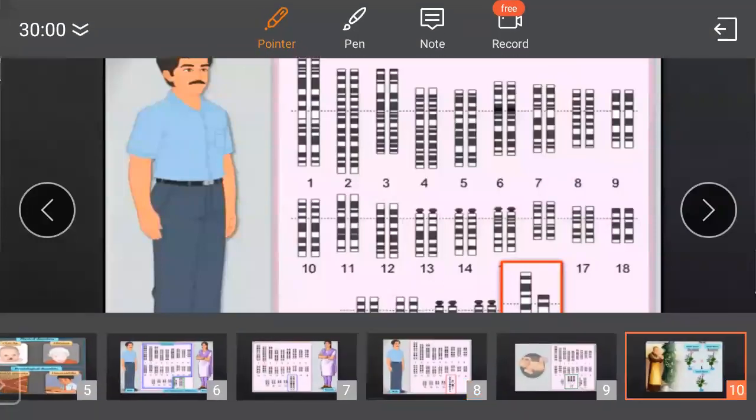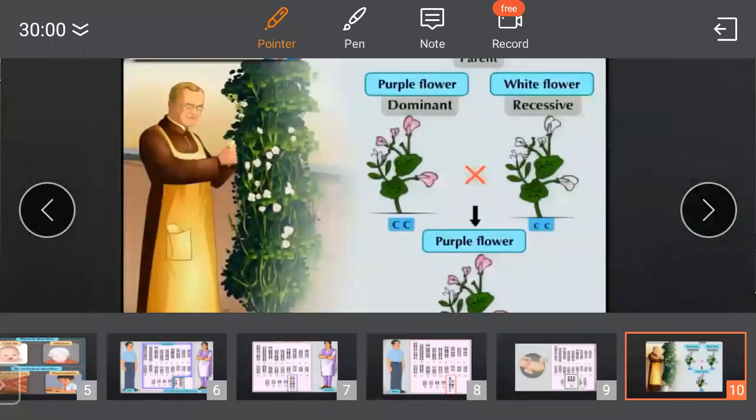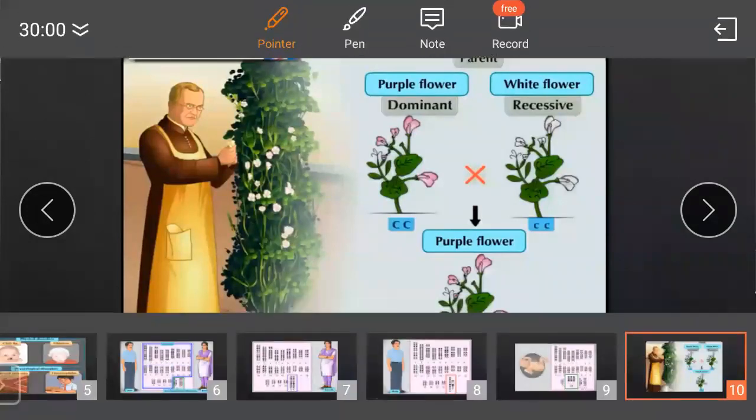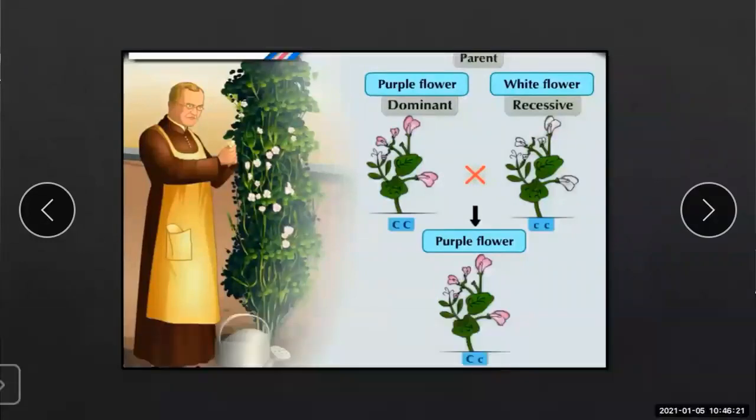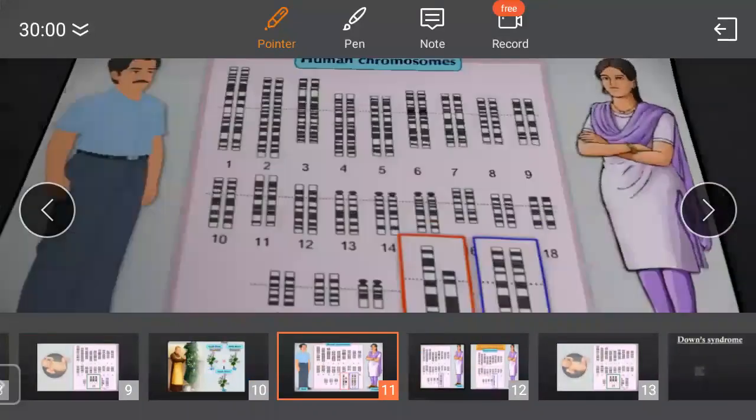Now, moving further. Just now I told you that Mendel performed many experiments on which plant? Pea plant. Here when he crossed parents of a purple flower and a white flower, what result did they get? A purple flower. Yeah. So all this depends on the formation of the chromosomes which are present in the parents. Okay.